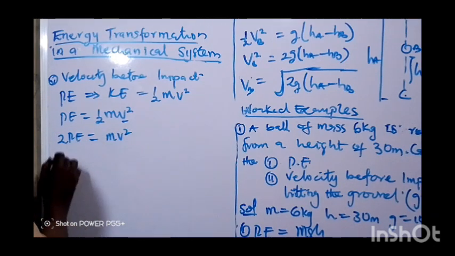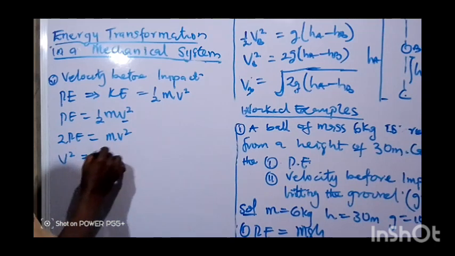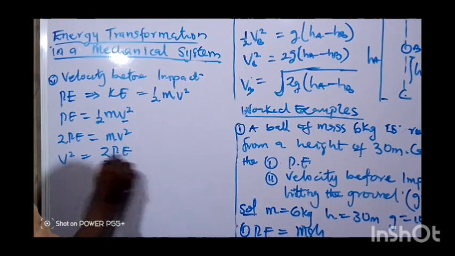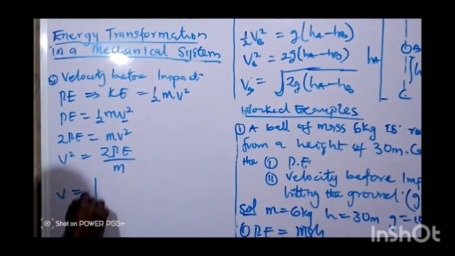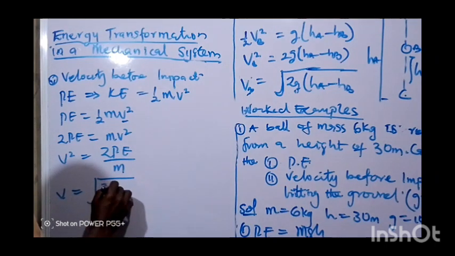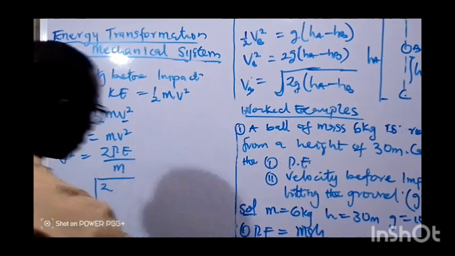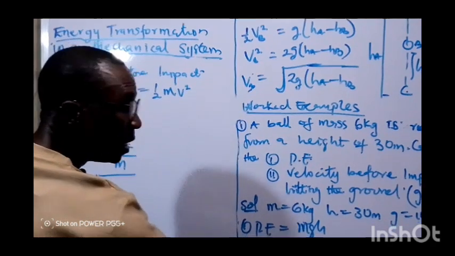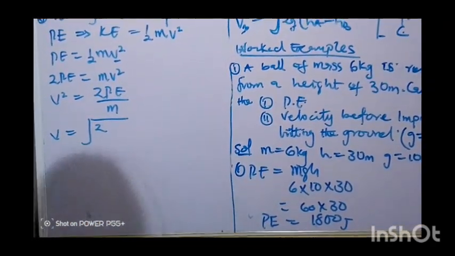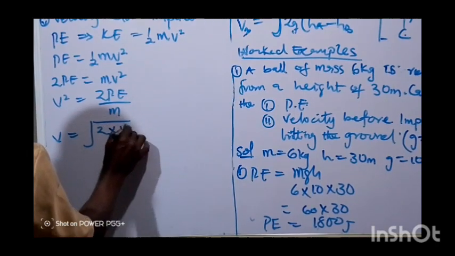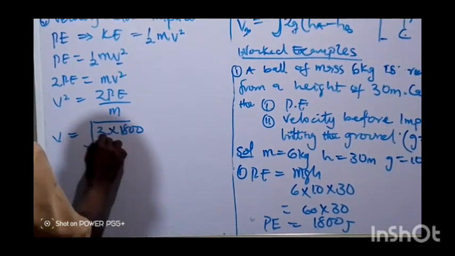So v squared will equal 2PE over m. Therefore, v will be equal to the square root of 2 times our PE, according to what we have calculated here, which is 1,800, over the mass, which is given as 6.